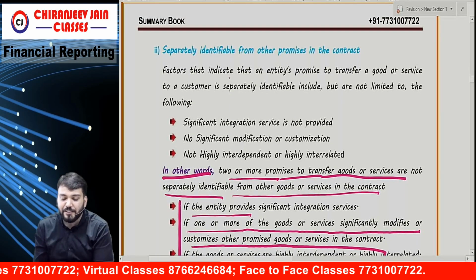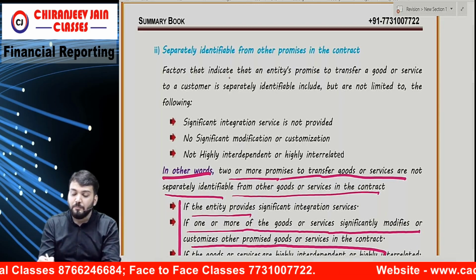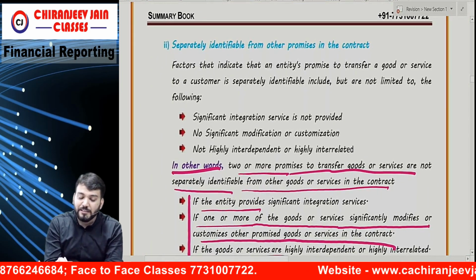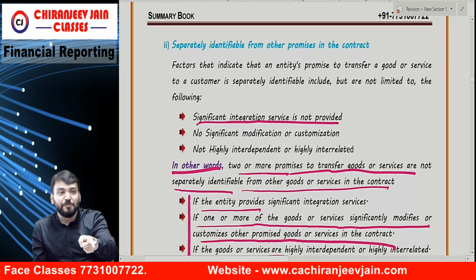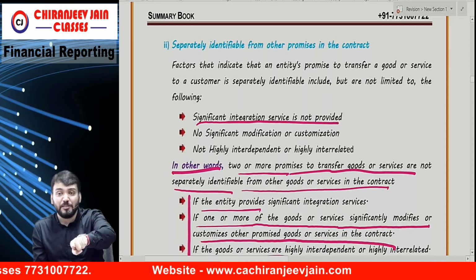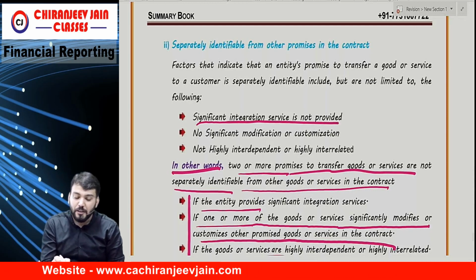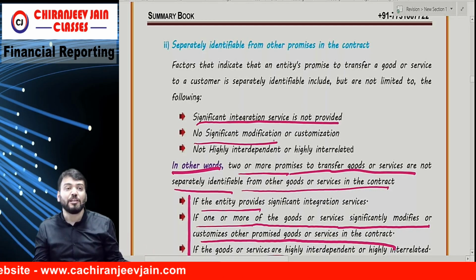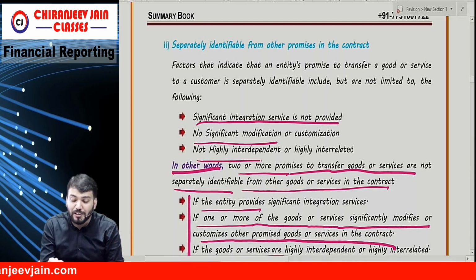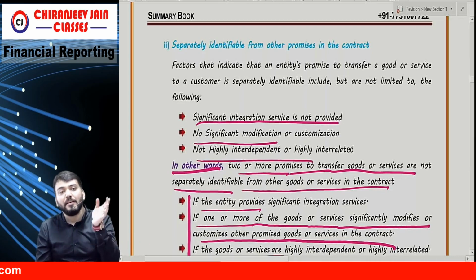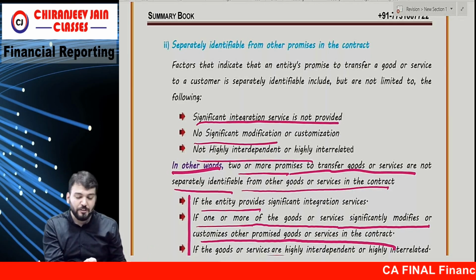Now read the prior part. Factors that indicate that an entity's promise to transfer goods and services to a customer is separately identifiable include, but are not limited to, the following. If significant integration service is not provided, they are different performance obligations. If there is no significant modification or customization, they have different performance obligations. If not highly interrelated and interdependent, they have different performance obligations. So I think one question from this also.